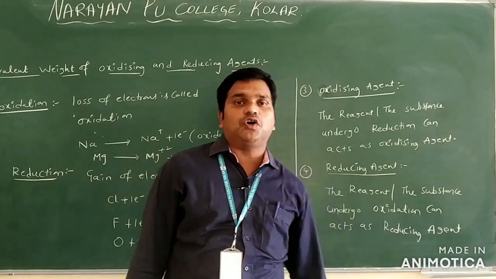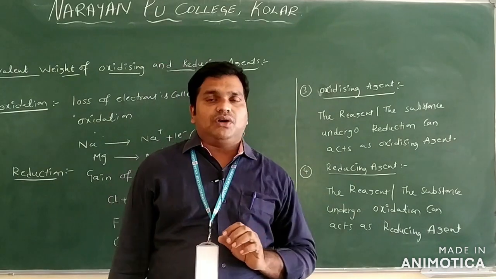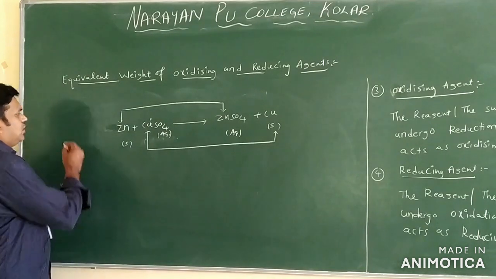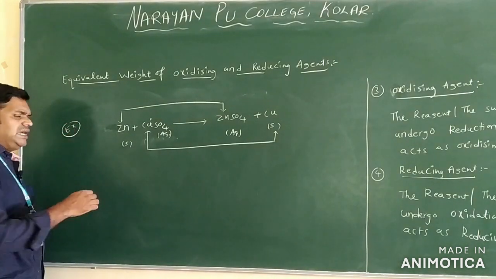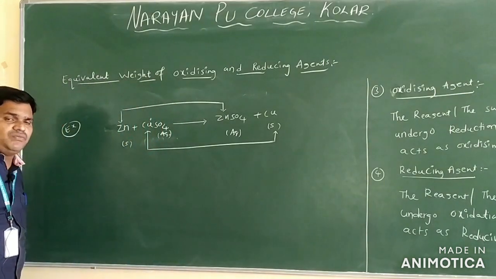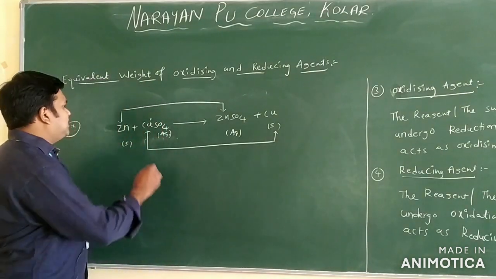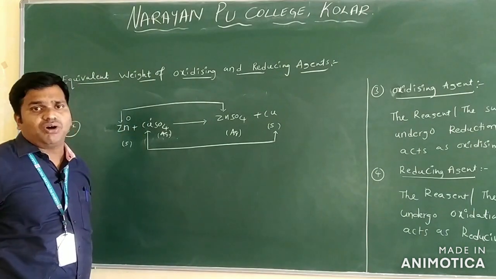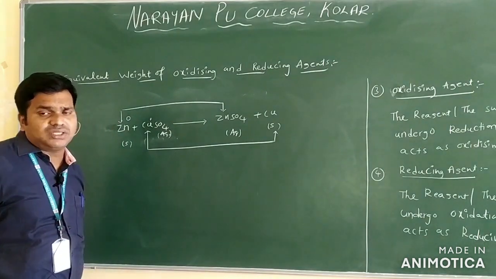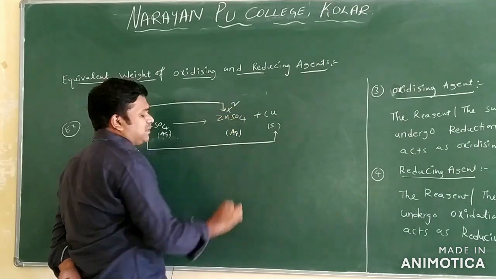We'll discuss the formula we can use for writing the equivalent weight of the oxidizing and reducing agent. Let us see this example, where we can identify the oxidizing and reducing agents, and both oxidation and reduction also. Zinc is in the elementary state. If an element exists in the elementary state, its oxidation number is 0. In ZnSO4, the oxidation number of Zn is +2.